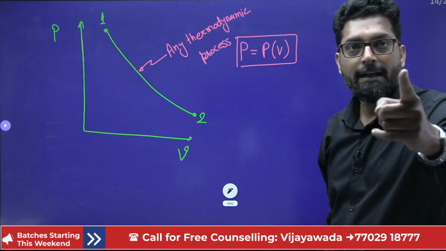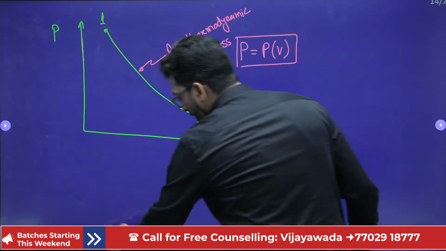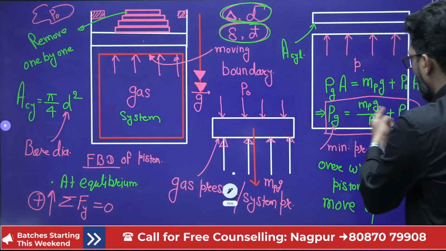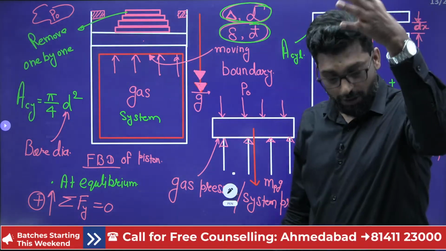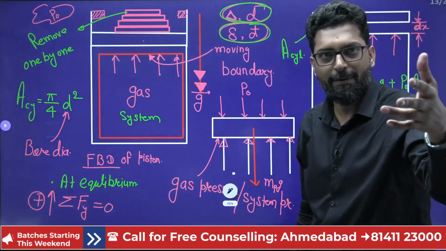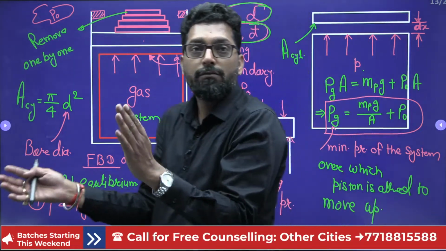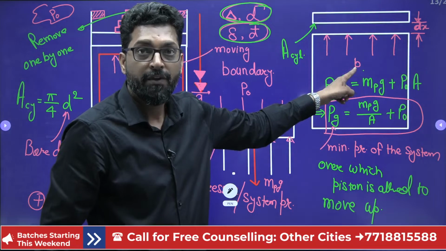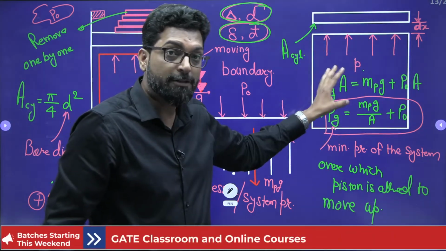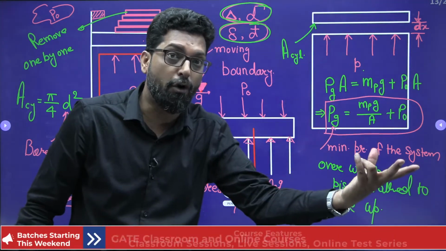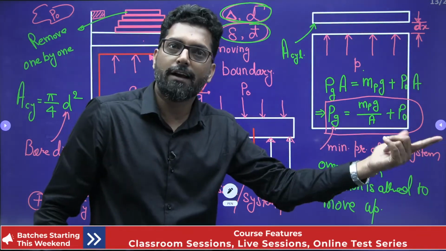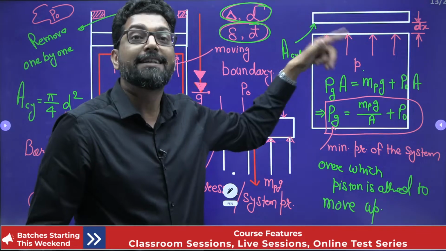So if you know the pressure, and according to the question what is given, you know the relation of pressure in relation to volume. Why? Because this pressure is a function of the volume. From this relation of pressure and volume, you can get that. Then you can find the work according to the thermodynamics work integration, PdV.